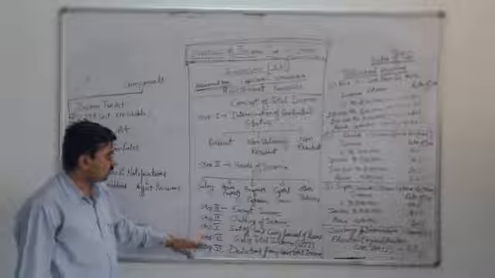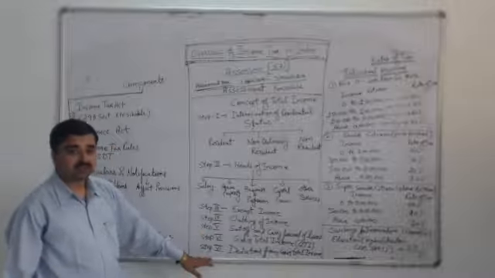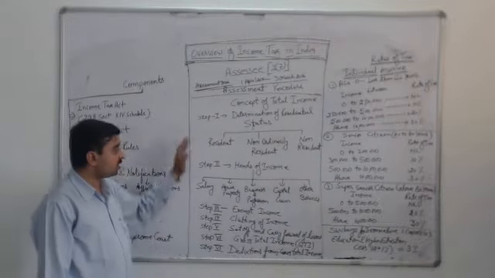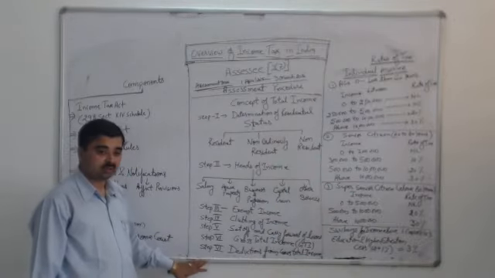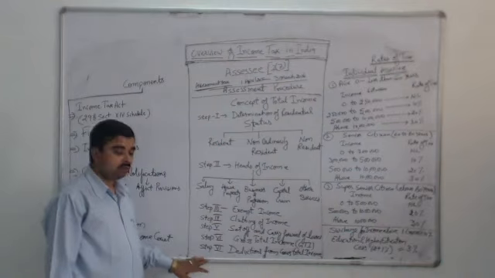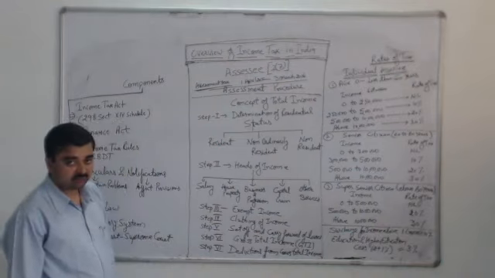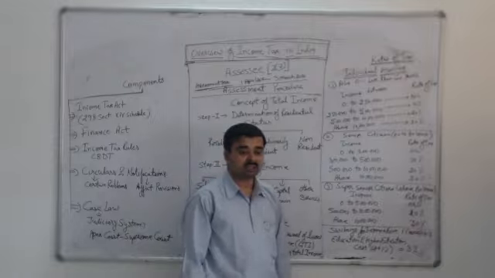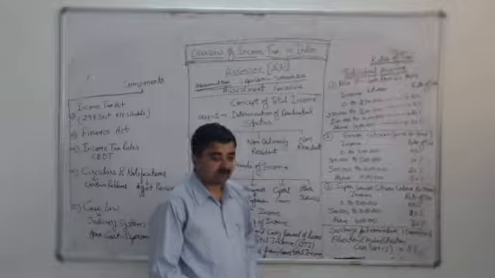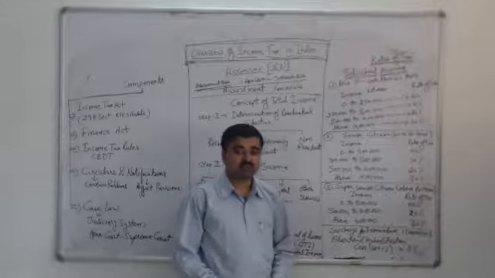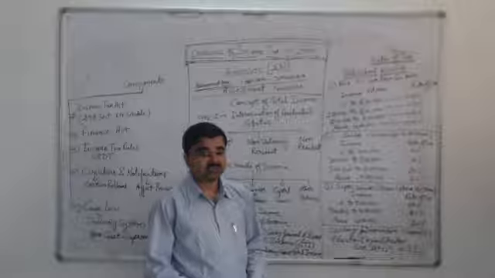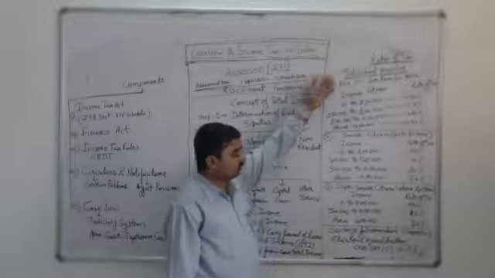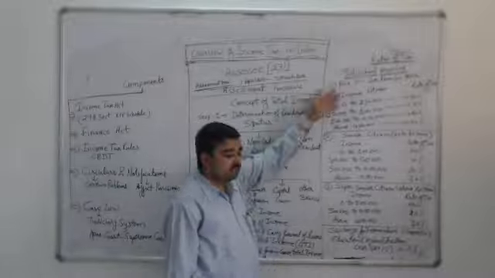So these are the 7 steps by which the assessee's net taxable income is calculated. Once the assessee's net taxable income is calculated, thereafter we will go ahead for calculation of tax. The tax of an assessee is calculated with various rates which are prescribed in the Income Tax Act. As per the current assessment year 2015-16, the previous year's income which will be assessed this year is on the basis of these rates which have been mentioned here.